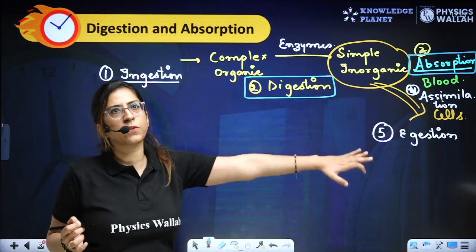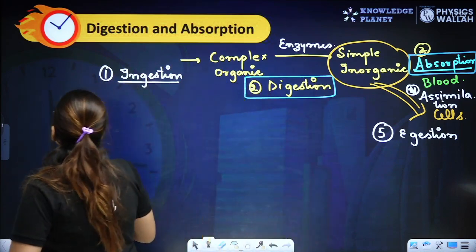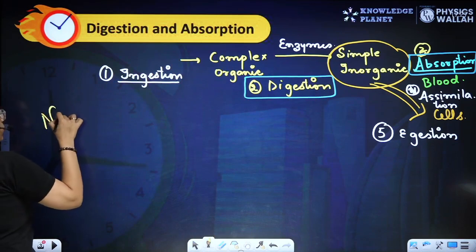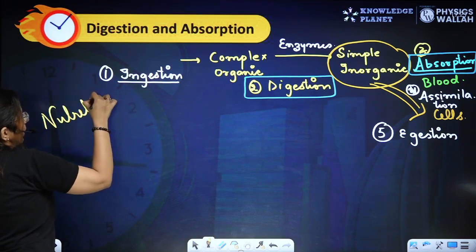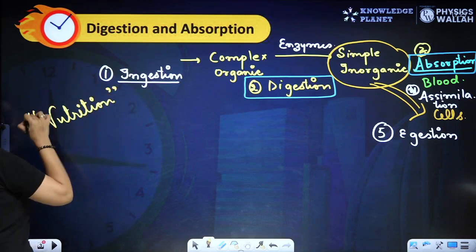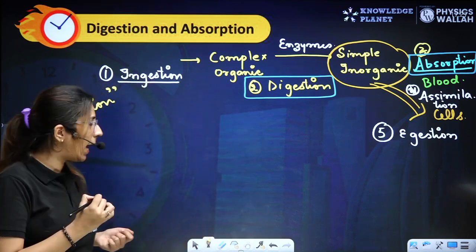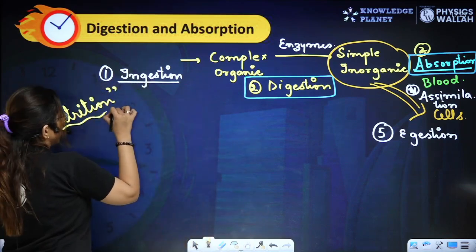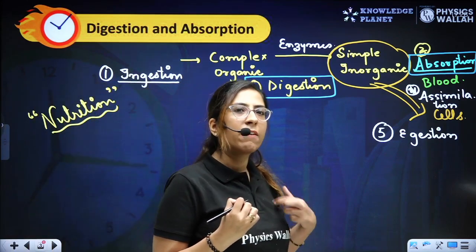The whole process which you can see on your screen is responsible for giving us nutrition. And just imagine this situation, if you're not getting enough nutrition, then what will happen? Nutrition means we are having nutrients.